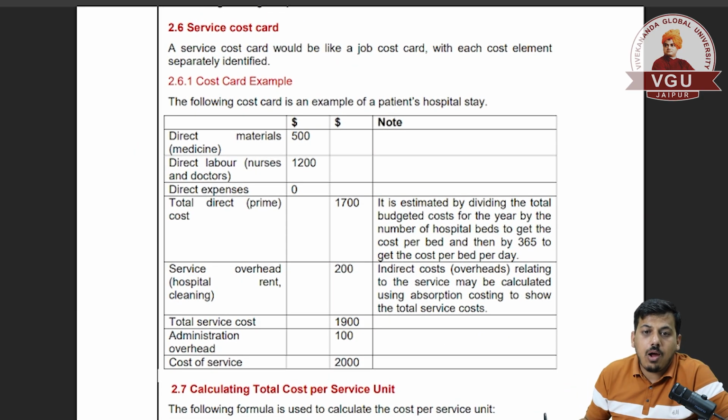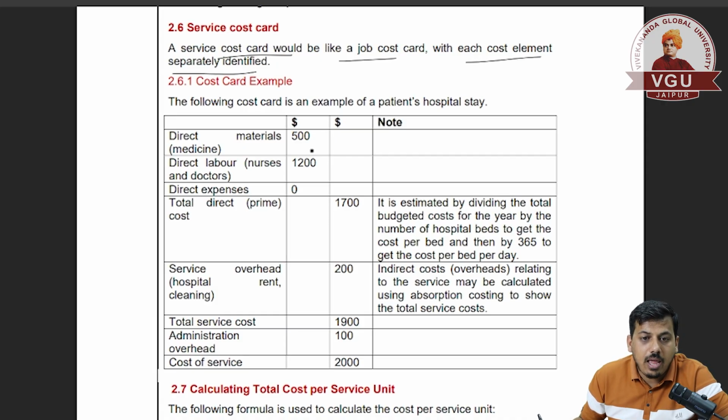Now, the service cost card. How to calculate total cost in services. A service cost card would be like a job cost card, with each cost element separately identified. If direct materials, direct labor and direct expenses are given, the total of that will be considered direct cost, or we can say prime cost. In the previous part, production overheads were written, and here we will write service overhead, which is related to the services, such as hospital rent, cleaning and so on. These will be added, so total service cost will be calculated.